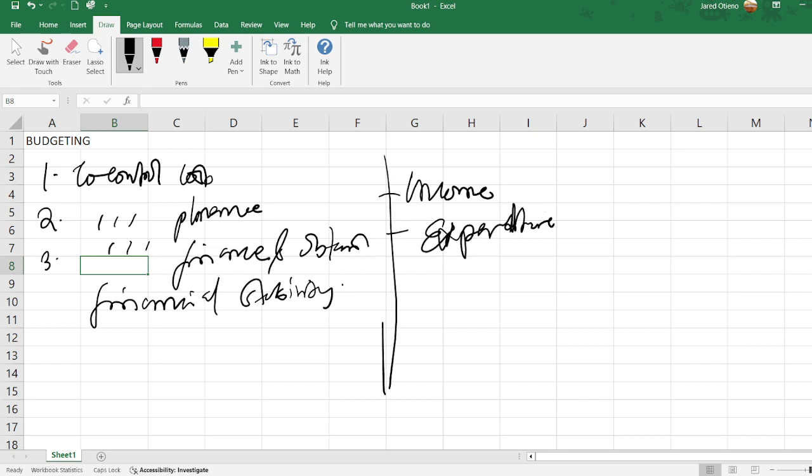It may include the income and expenditure, and it may also show how capital is employed.